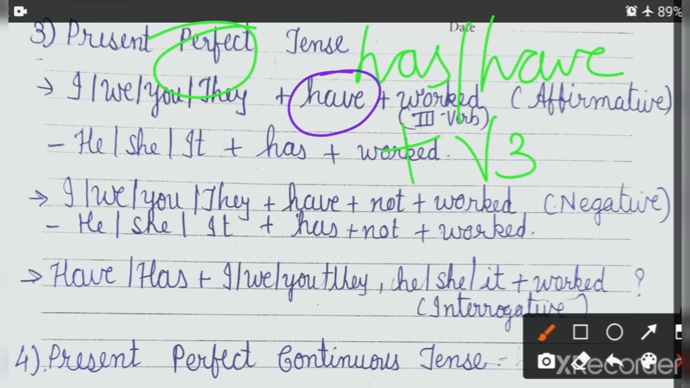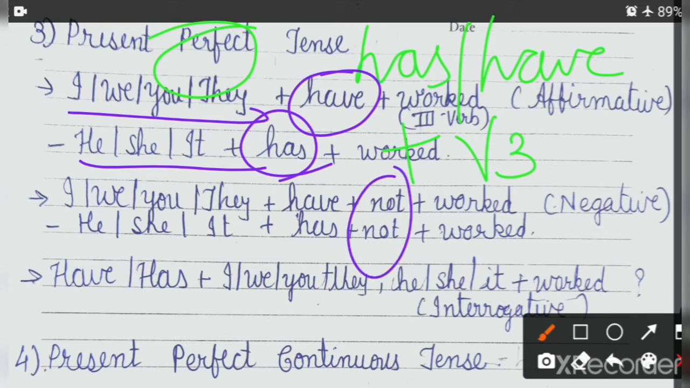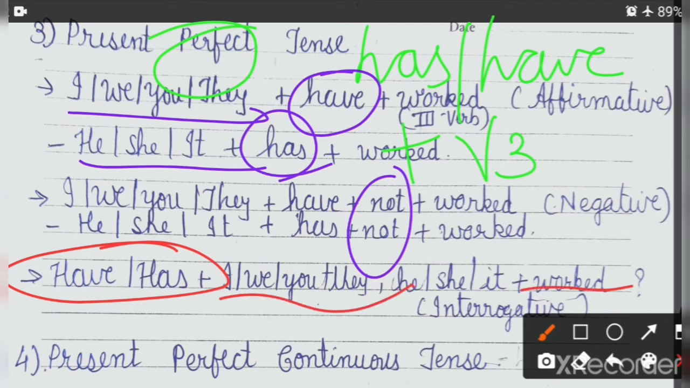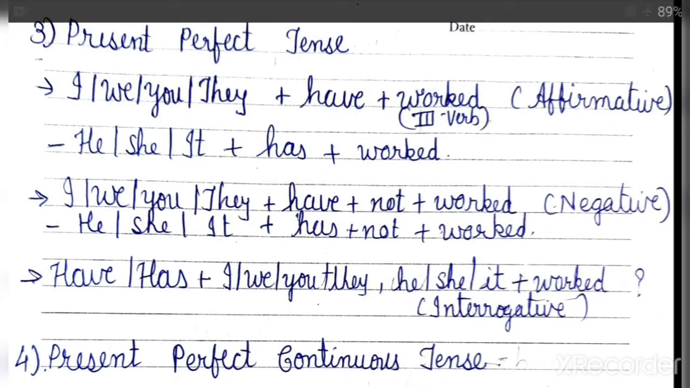Now have, with which subject will we put have? With I, we, you, they, we will write have. With he, she, it, we will write has. Clear? And if negative is there, you will put not after has or have. Then in interrogative, you will put has or have in the beginning of the sentence, then the subject, and then V3. Clear? In this way you will write the form of present perfect tense.